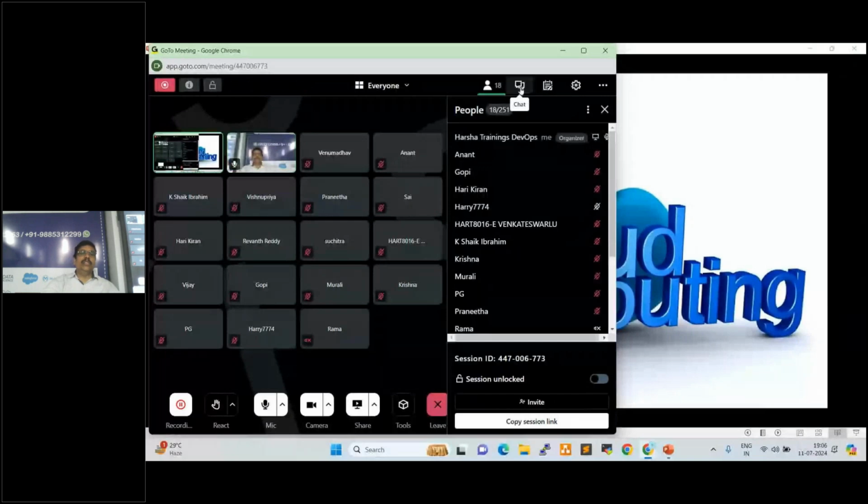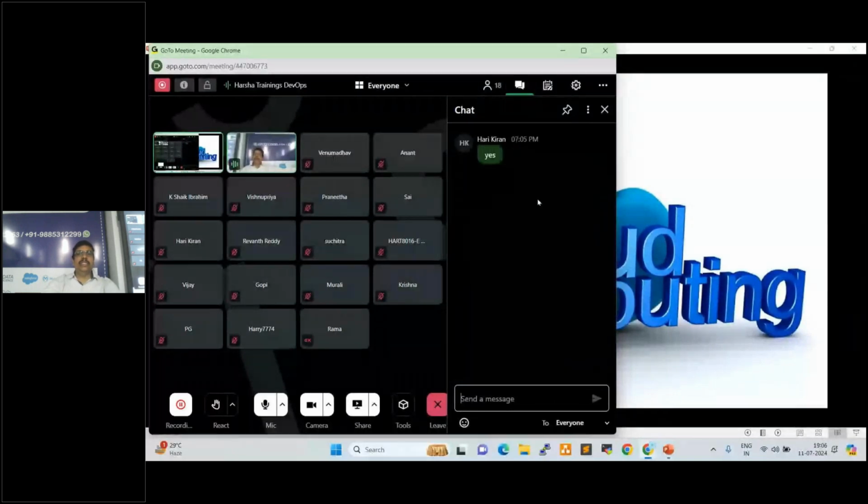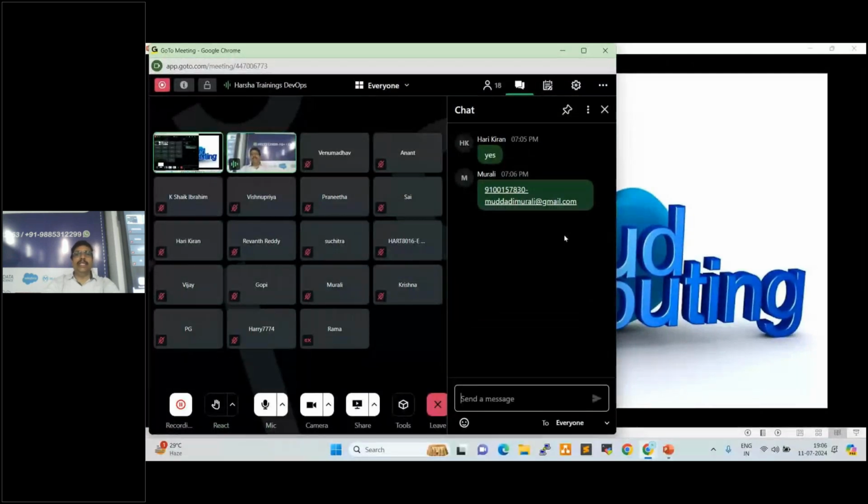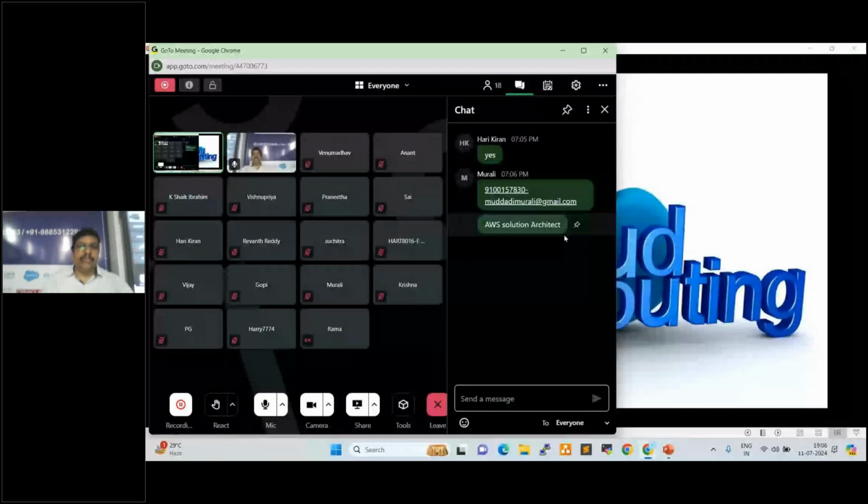Fine. So this is a multi-cloud with DevOps. This is a big batch actually. In this batch today we are going to start AWS. This is the AWS Certified Solution Architect course. This course is a 40 days duration. This batch was started on 3rd July.